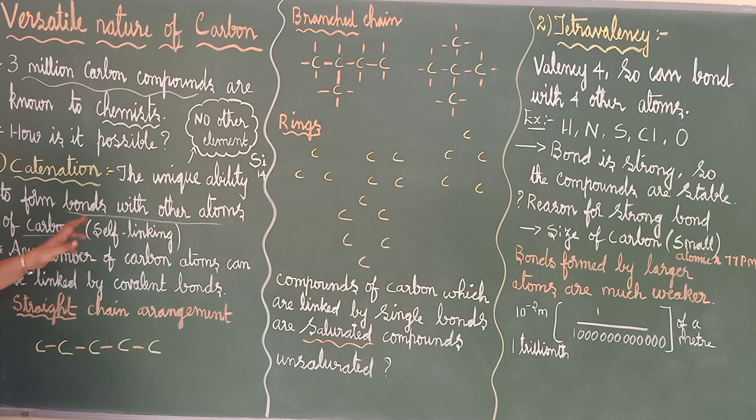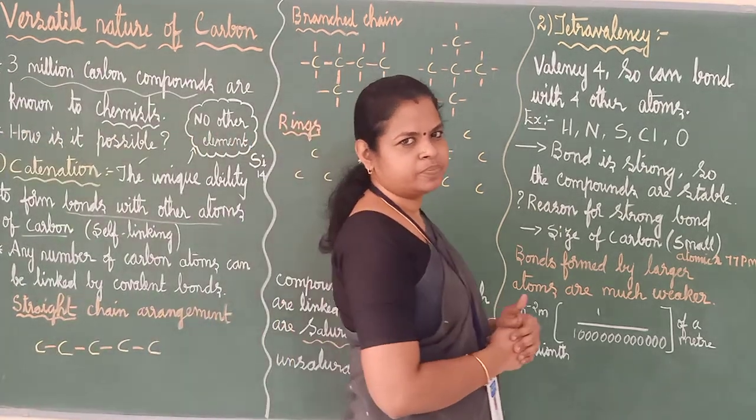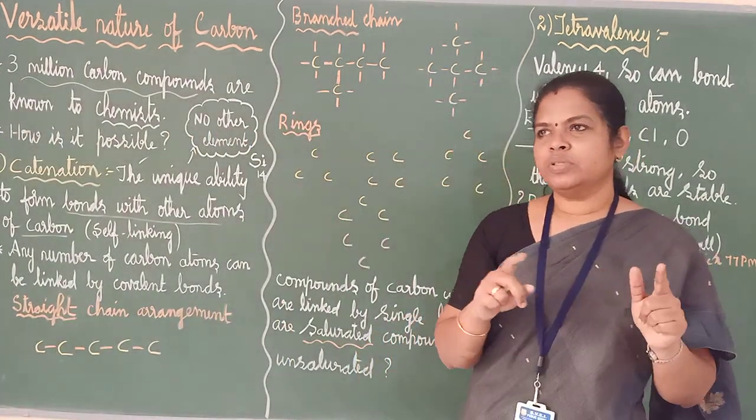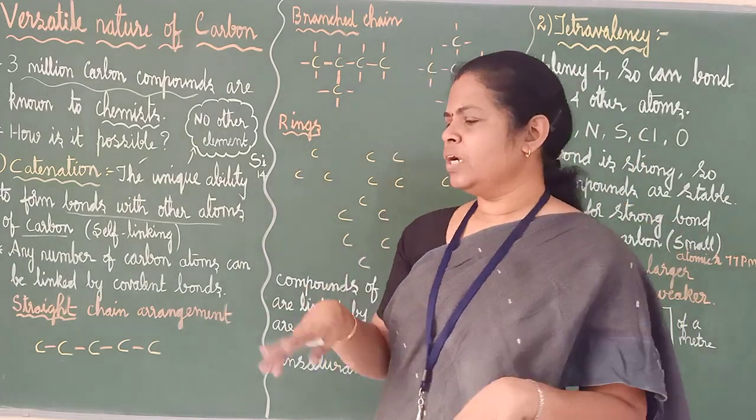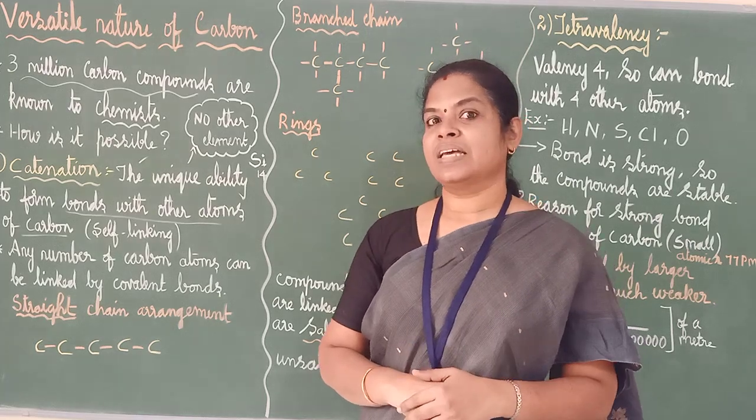That property is also called self-linking. Okay, you should know what is self-linking. With other carbon atoms, if they are able to make a bond, then that is called catenation. So the definition is clear now. The unique ability to form bonds with other atoms of carbon is called catenation. And you can have a question. How many carbon atoms can join together? You will also have a doubt. There are many elements in the periodic table. Is it only carbon or can any other element also have catenation?